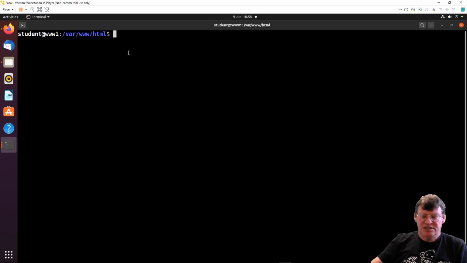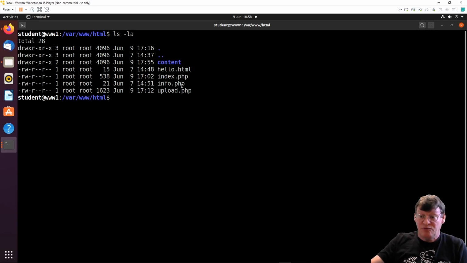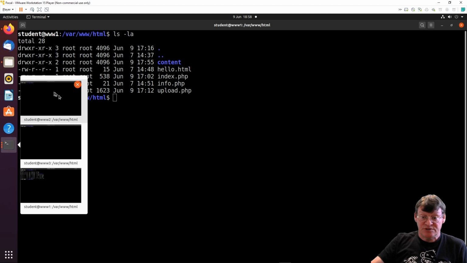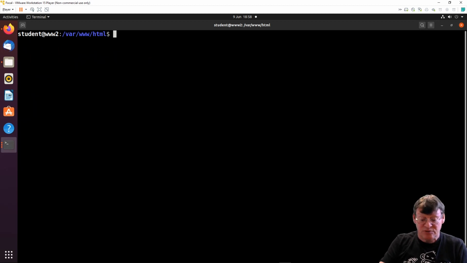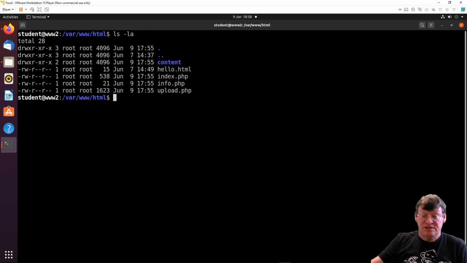So what I've done is inside the HTML folder on each of the servers, I've added an upload.php and an index.php. The index.php file generates a form, and that allows me to pick a file, and then the upload script drops it into the content folder. And I've put that on all three of the servers. So there's server 1, just jump to server 2. If I go ls -la, we can see the same files in there.